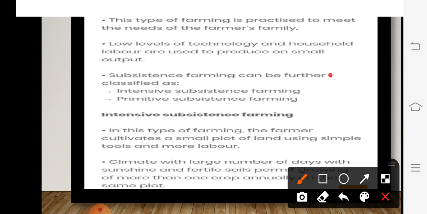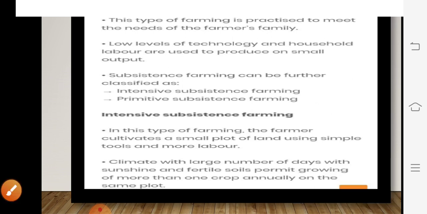Okay children, then subsistence farming is categorized once again into two types. First one, that is intensive subsistence farming, then primitive subsistence farming. So what is intensive subsistence farming? In this type of farming, the farmer cultivates a small plot of land using simple tools and more labor. So in subsistence farming, children, you have to understand only two important terms: the farmer is going to cultivate a small plot of land, but he is going to use simple technology, simple tools and more labor.